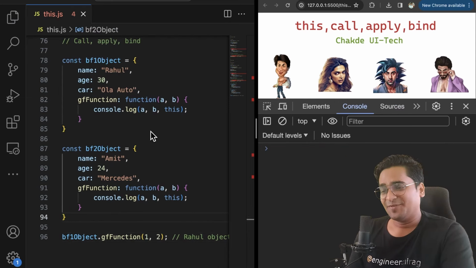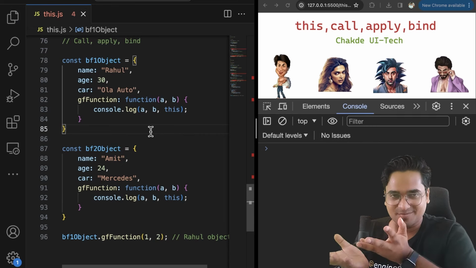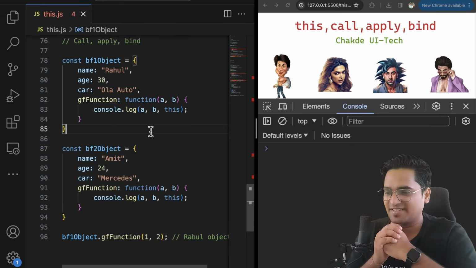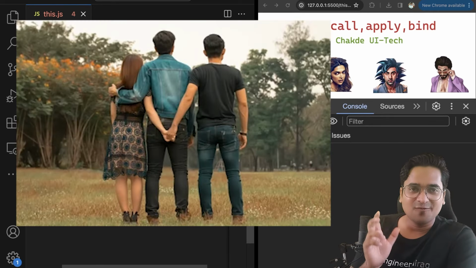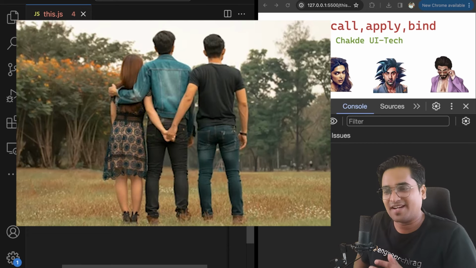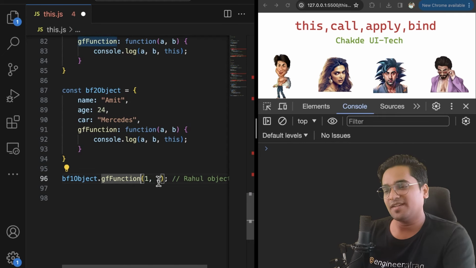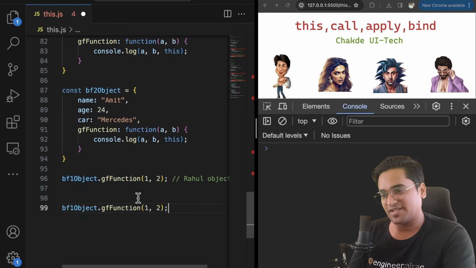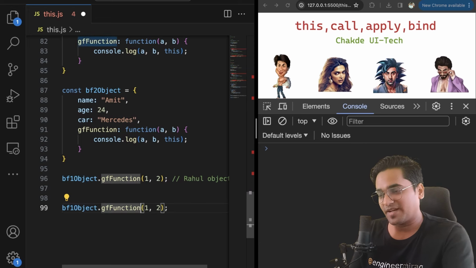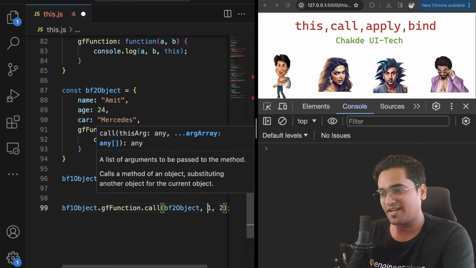Now we are talking about a bewafa girlfriend, so it can be vice versa. Sometimes boyfriends are not trustworthy, and sometimes girlfriends are not loyal. Exactly that is going to happen in this case. You might have seen a photo where you are going with one boyfriend and you are actually having a reference to another boyfriend. That is what we basically do, right? Now exactly something similar is going to happen. This same function, the same girlfriend who is along with BF1, can be called with respect to BF2, which is a different object.